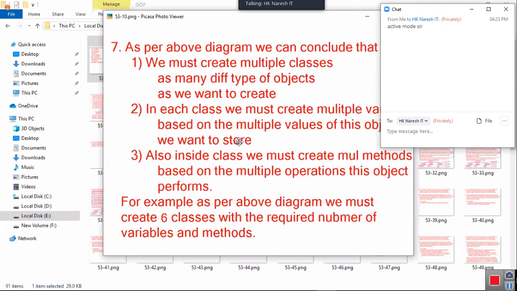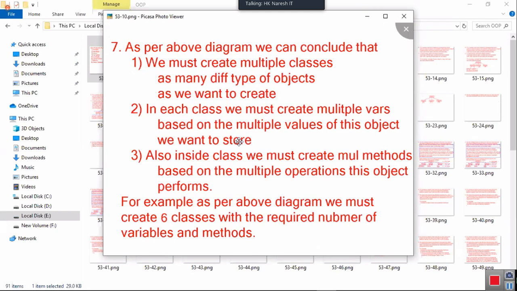Tell me, as per the above diagram, we can conclude that we must create multiple classes, as many different types of objects as we want to create. In each class, we must create multiple variables based on the multiple values of this object we want to store. Also inside a class, we must create multiple methods based on the multiple operations this object performs. For example, as per the above diagram, we must create 6 classes with the required number of variables and methods.